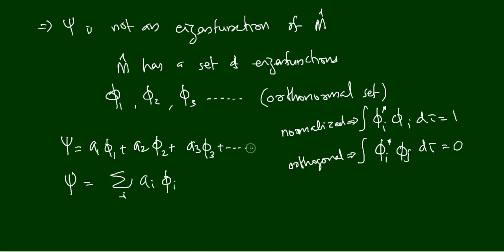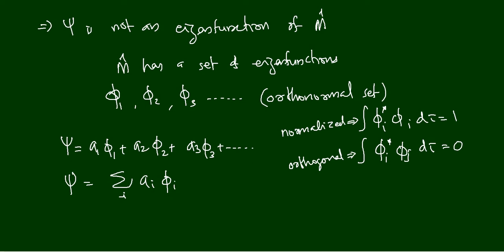This is a very general procedure in quantum mechanics. You do not have an eigenfunction, but you can express this function as a linear combination of a set of eigenfunctions, and these are orthonormal functions. Phi 1, phi 2, phi 3, etc. are eigenfunctions.